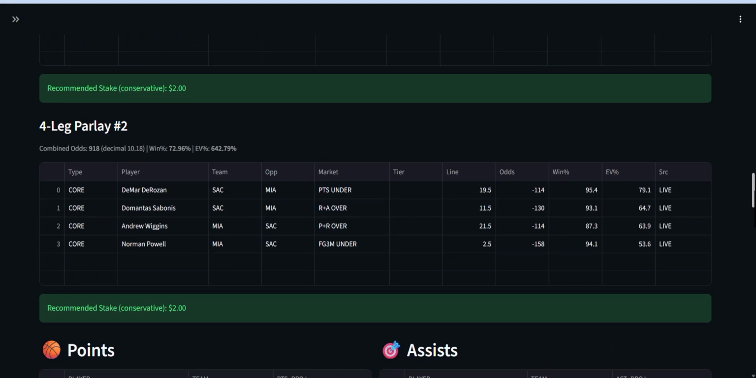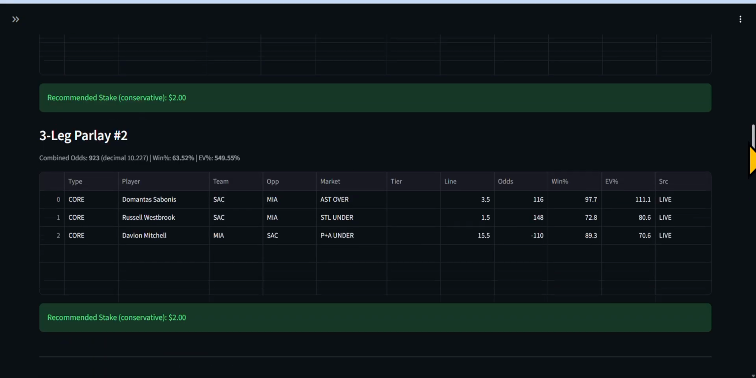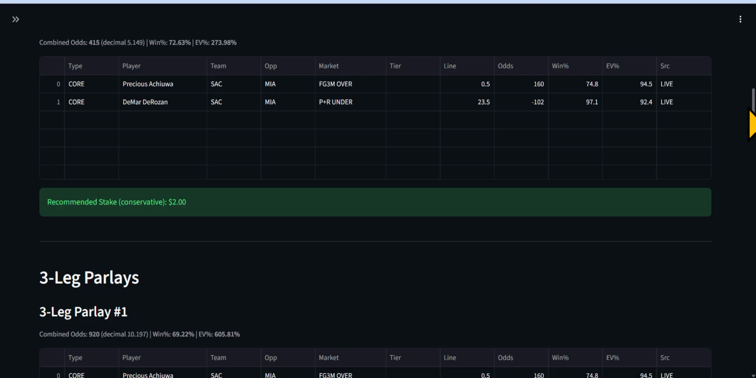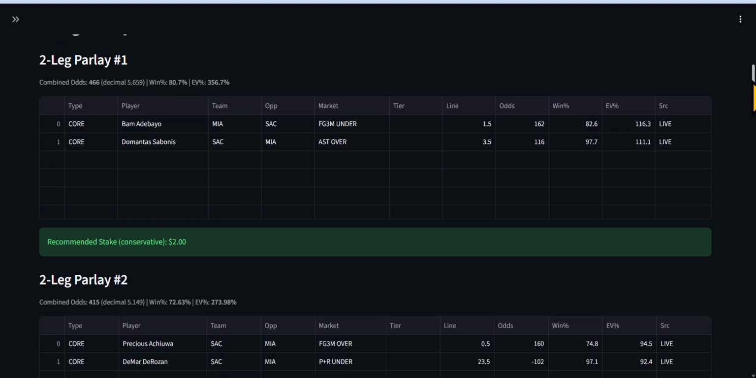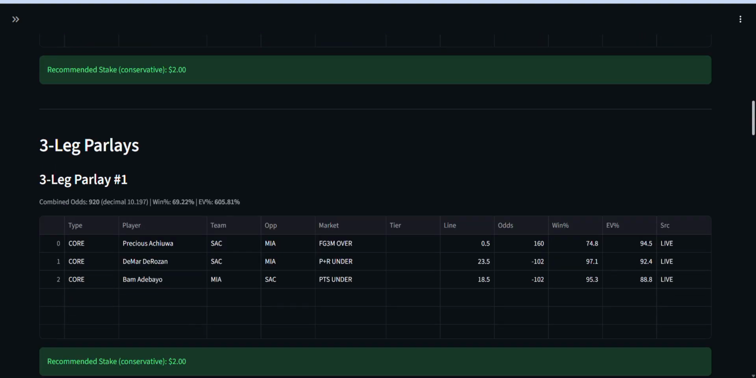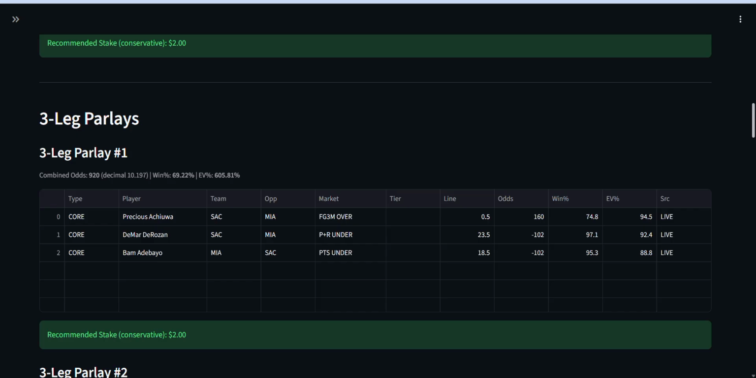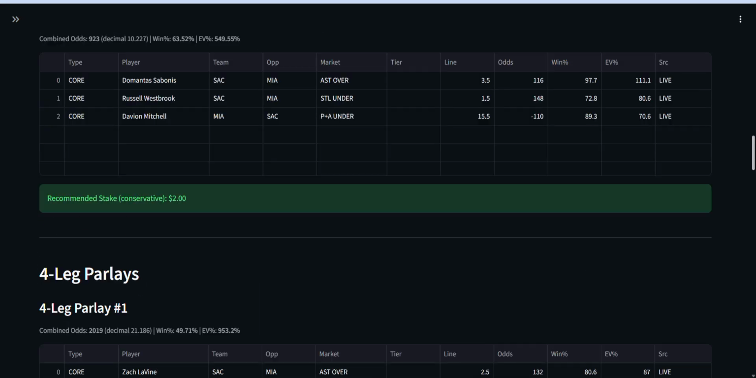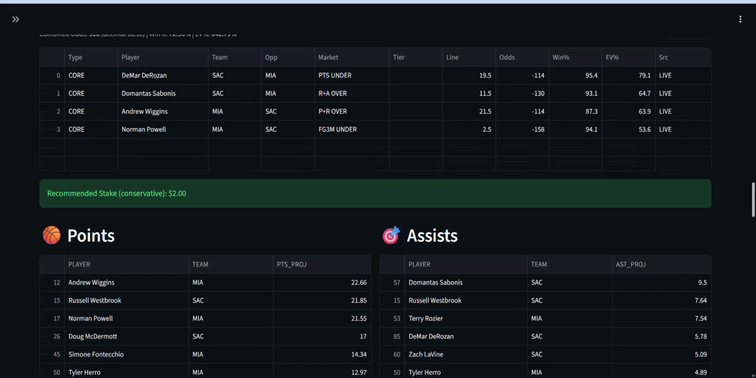The total is 6. So when you run the full model, it's actually like 12. But here's all the 3-leg parlays. As you see, no player is going to damage the next parlay. So this is a separate parlay. That's a separate parlay. This parlay is different from that parlay. You see what I'm saying? And the 4-leg is different from this 4-leg.